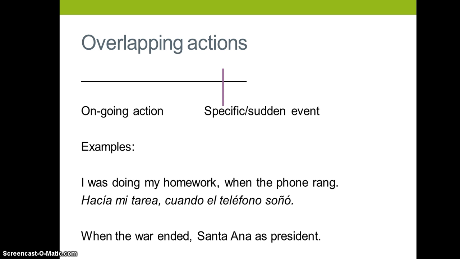Another one would be when the war ended, Santa Anna was president. We have "cuando la guerra terminó, Santa Anna era presidente." This is just written opposite as the top one. But really what we're saying here is that while Santa Anna was president, that's the ongoing action. That's why it's in the imperfect. "Santa Anna era presidente." That's when the war ended. "La guerra terminó." But we wanted to say when the war ended, Santa Anna was president. "Cuando la guerra terminó, Santa Anna era presidente." So if you need to,